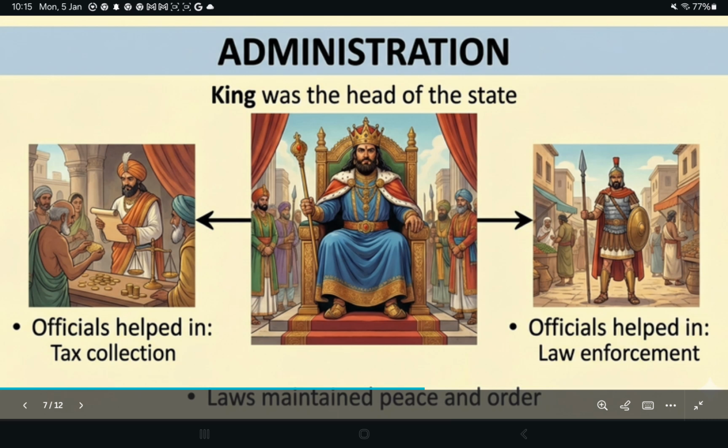Next, how was the administration? The king cannot do everything alone. Officials helped the king, laws were made, order was maintained. Administration means running the state smoothly, just like a school needs a teacher, principal, and rules, right? That is how the administration was run during this period. Officials helped in tax collection, maintaining laws, peace and order, and law enforcement.